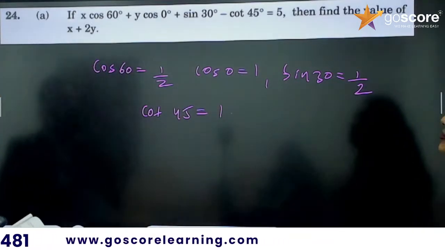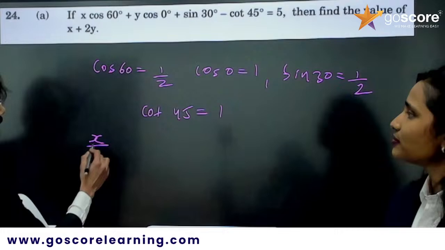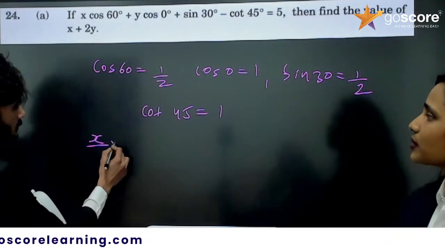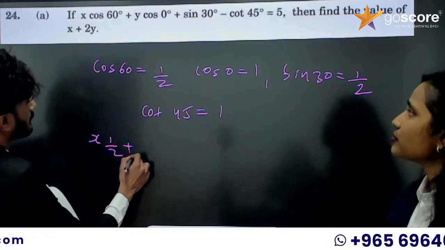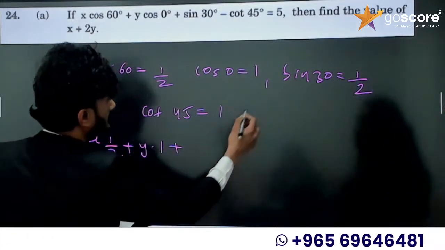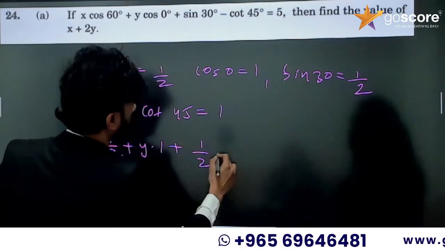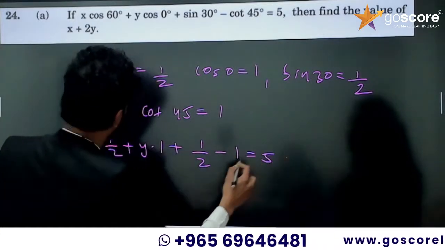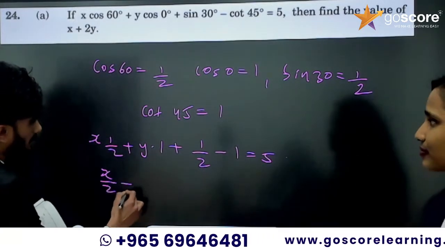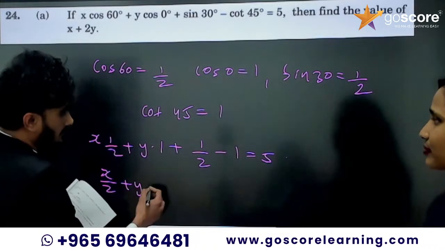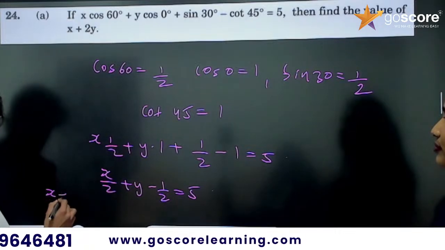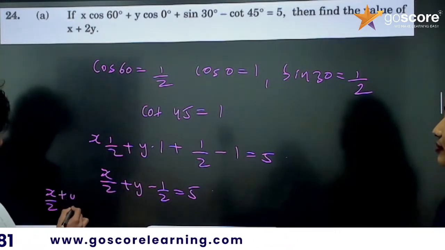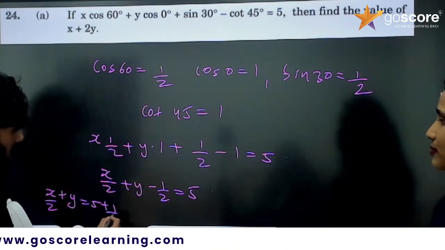Just substitute: x into 1 by 2 plus y into 1 plus sin 30, 1 by 2 minus 1 equal to 5. So x by 2 plus y, 1 by 2 minus 1, that is minus 1 by 2, equal to 5. So x by 2 plus y is equal to 5 plus 1 by 2.